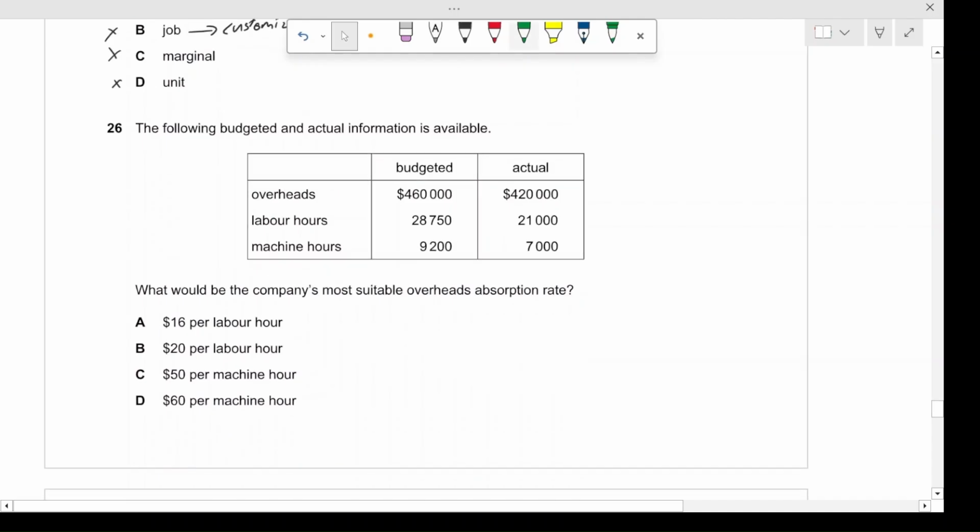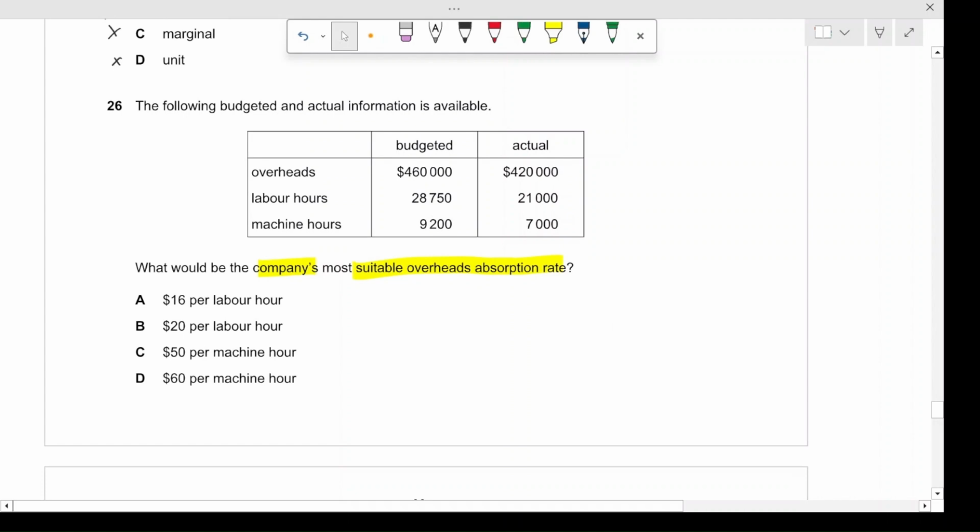Question 26. The following budgeted and actual information is available. The question asks, what would be the company's most suitable overhead absorption rate? In this case, we will pick the rate that best reflects the activity usage. With labor as the driver used, we will use the labor overhead absorption rate. The budgeted OAR for labor we can find out in the following manner.